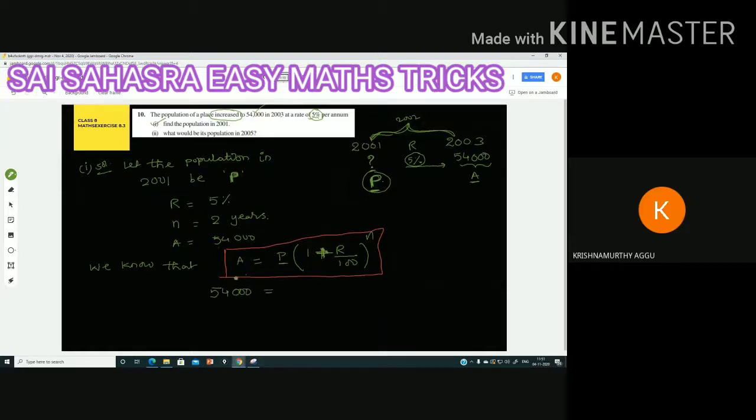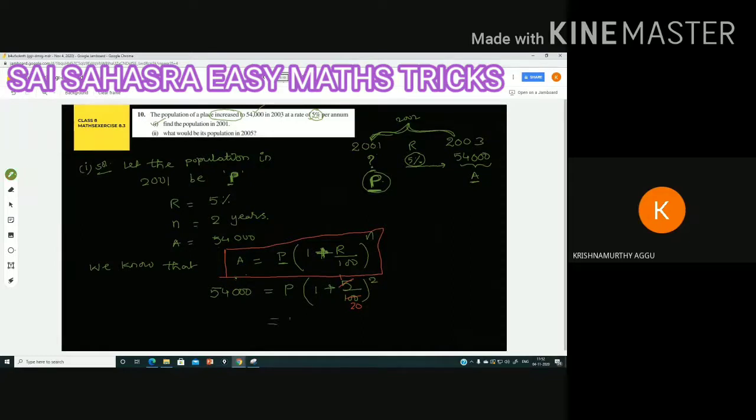P, the starting value, we don't know. 2001 is the starting year and the ending year is 2003. We don't know the population, that's why we assume it as P. P into 1 plus rate of interest R, which is 5 divided by 100, all to the power of n, where n is the number of years, 2 years. Cancelling, 5 ones are 5, 5 twos are 10, 5 twenties are 100, so we get 1 by 20. So 1 plus 1 by 20 whole square.